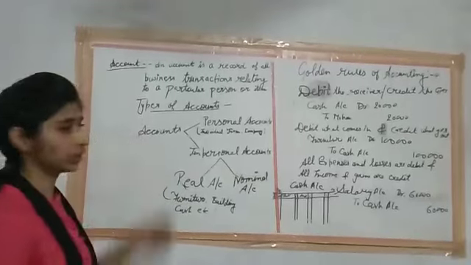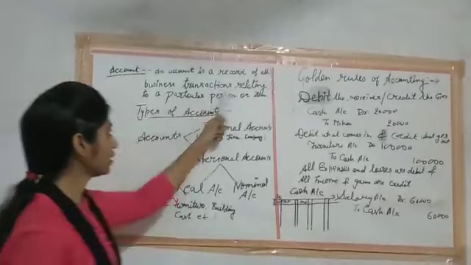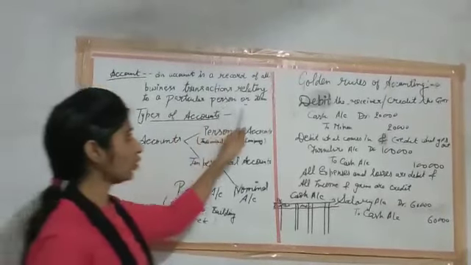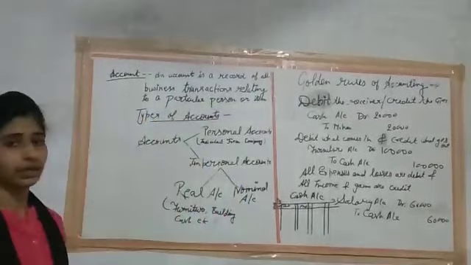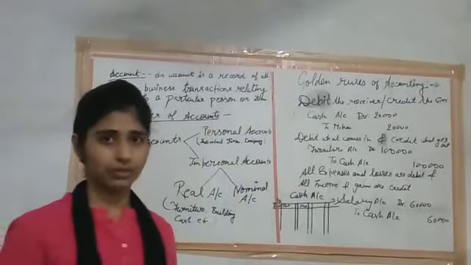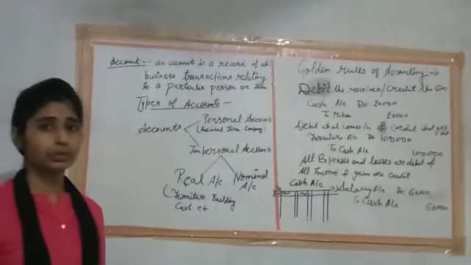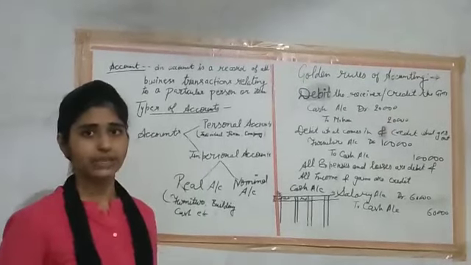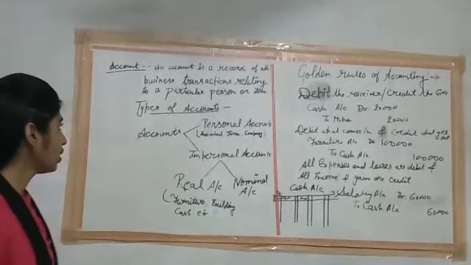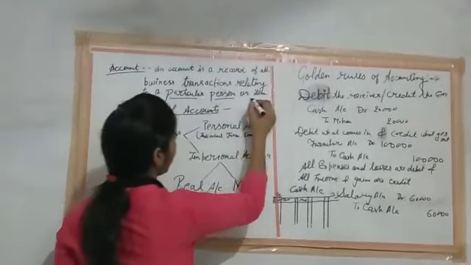We are going to discuss accounts. An account is a record of all business transactions relating to a particular person or item. All the entries are recorded with the help of the journal. After recording the entries in the journal, we post all the entries in the ledger account, and this ledger account is known as an account.